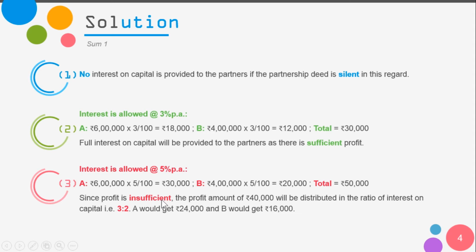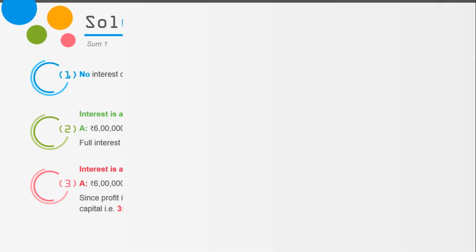So profit is insufficient. So in this case, rupees 40,000 will be distributed among the partners A and B in the ratio of their interest on capital, which is 3:2. So A would get rupees 24,000 and B would get rupees 16,000 as interest on capital. This amount will be distributed among them. So this is what they will be getting as a complete share out of 40,000. Let's move on to the next one.